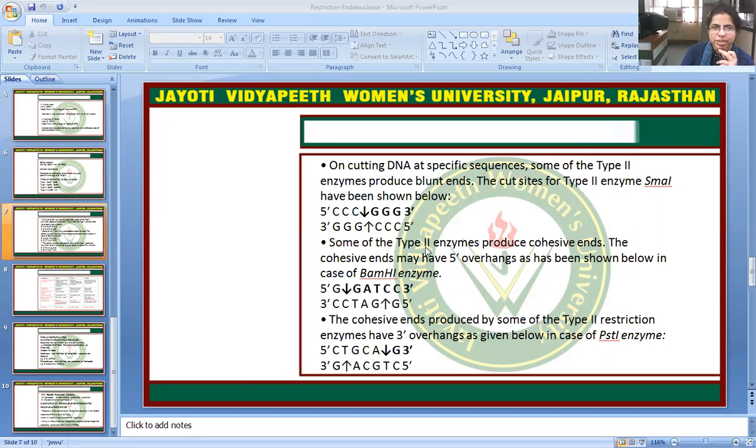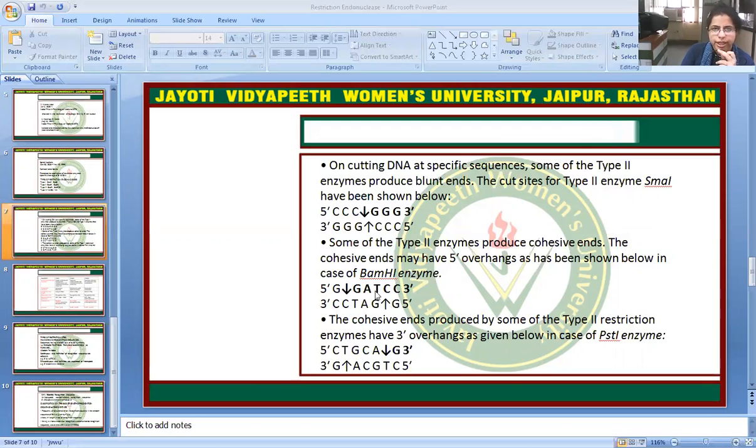Some of the type 2 enzymes produce cohesive ends, or you can say sticky ends. The cohesive ends may have 5' end overhangs, as shown below in the case of the BamHI enzyme. BamHI will start to cut at the 5' end after the G, and in the second complementary strand it will start to cut at the 5' end before the G.